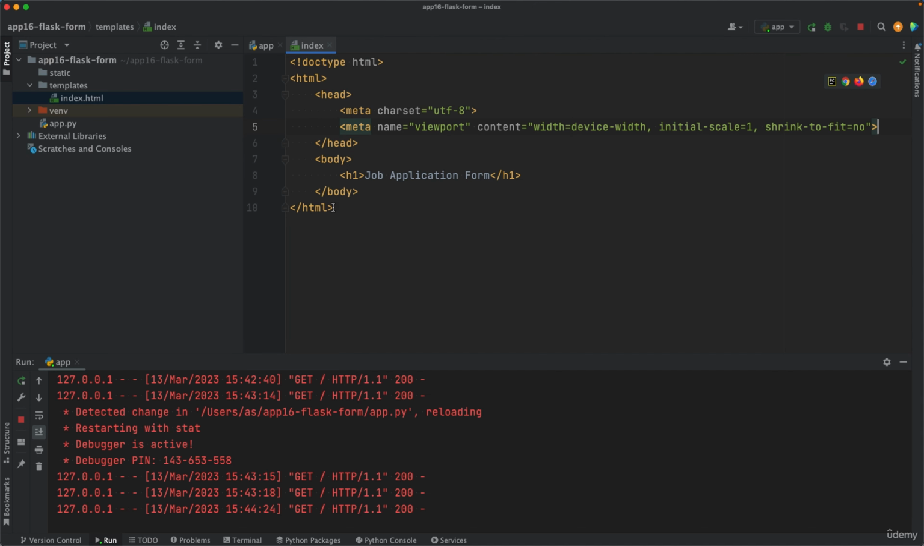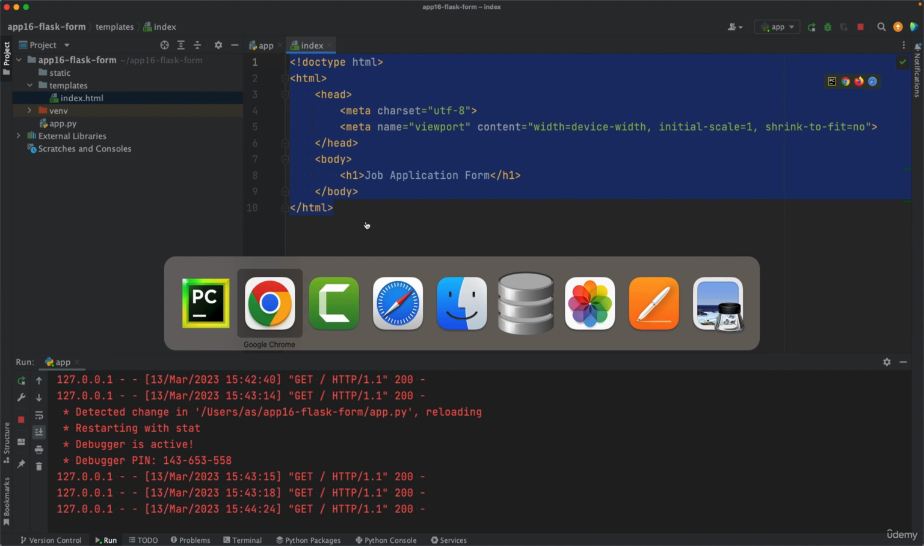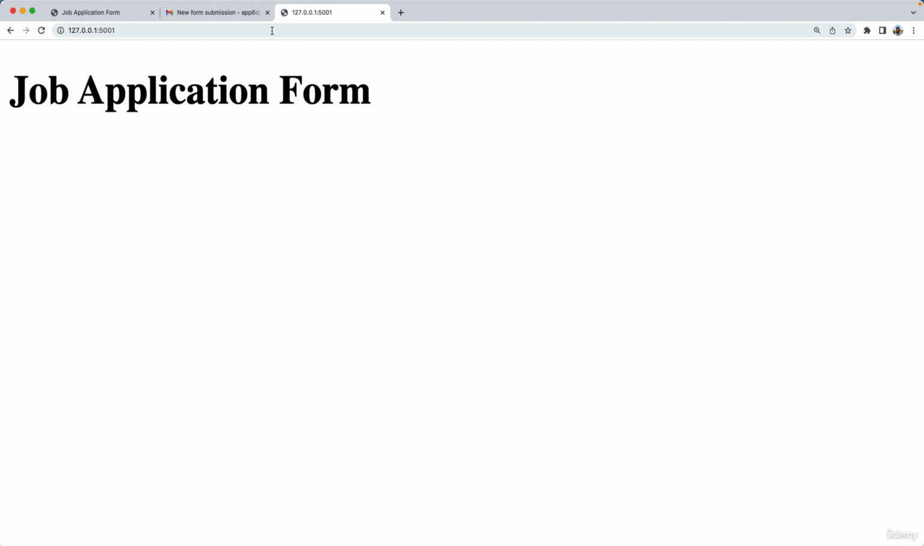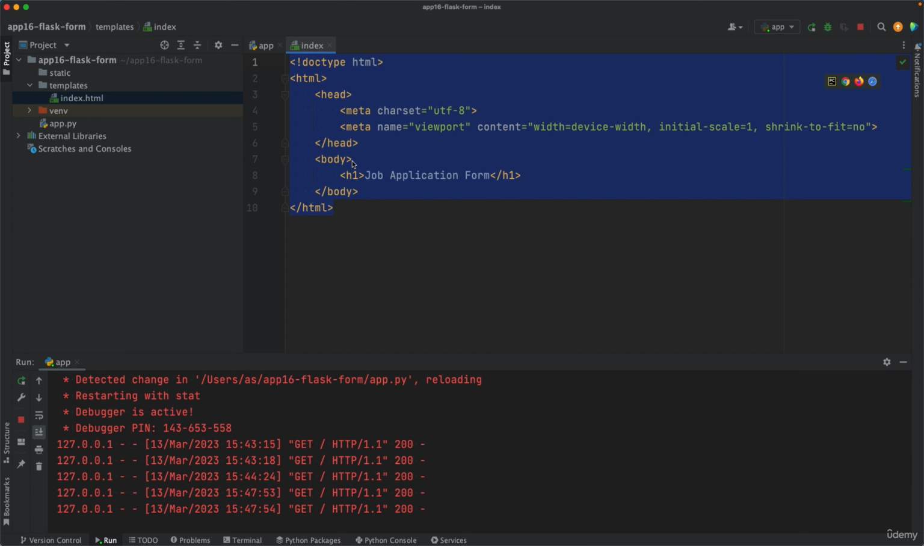So that's about the HTML document for now. You can find this HTML code attached, the index.html file attached in the lecture resources. So if you don't want to type those in, just copy paste my code. So let's see if everything works fine. Yeah. So as I said, this is in the body text.